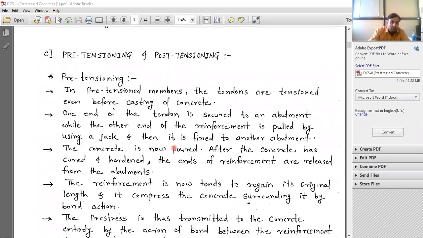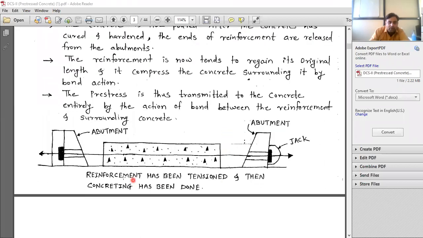Now we will see the points given here for pre-tensioning. First, we will take pre-tensioning. In pre-tensioned members, the tendons are tensioned even before the casting of concrete, which I have already told you. One end of the tendon is secured to an abutment. Then how it is tensioned is explained further. Some diagram is also there. See here, it is the diagram of how it is tensioned. First, we will read the description and then we will see the diagram.